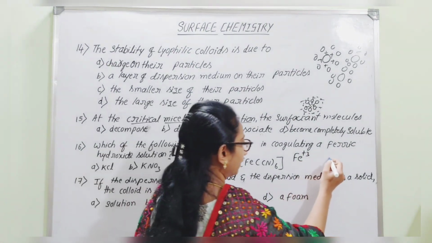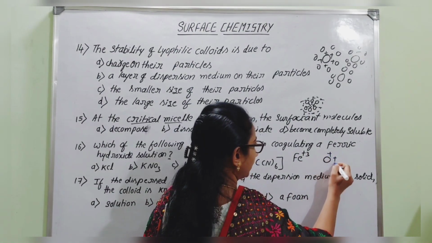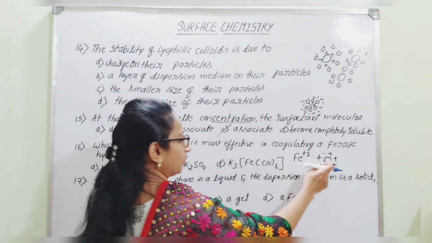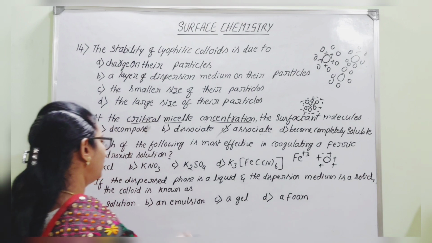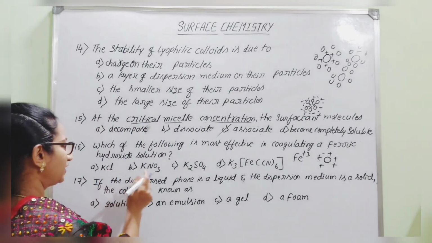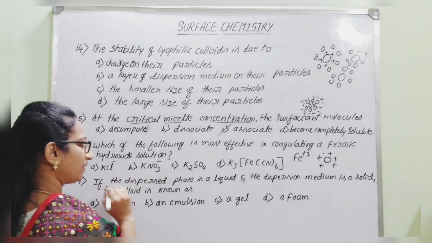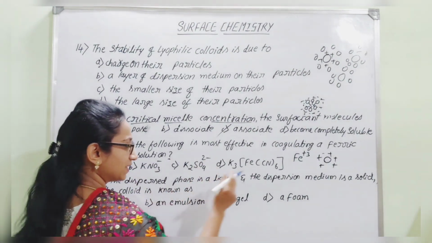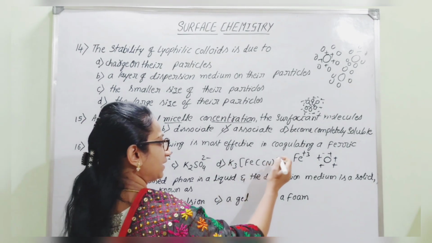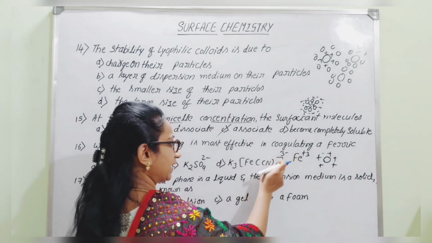Hence, in ferric hydroxide sol, the colloidal particle is positively charged. To neutralize the positively charged colloid particles, the active ions are the negatively charged ions. Hence, we can say Cl minus, NO3 minus, SO4 2 minus, and here the complex ion, it is K3 potassium ferricyanide. Here you will get 3 minus ferricyanide ion.